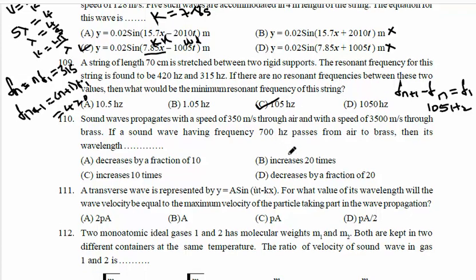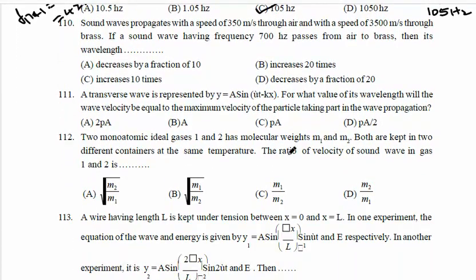Okay, so the next question: sound waves propagate with a speed of 350 meter per second through air and 3500 meter per second through brass. If a sound wave having frequency 700 Hz passes from air to brass, then its wavelength is?